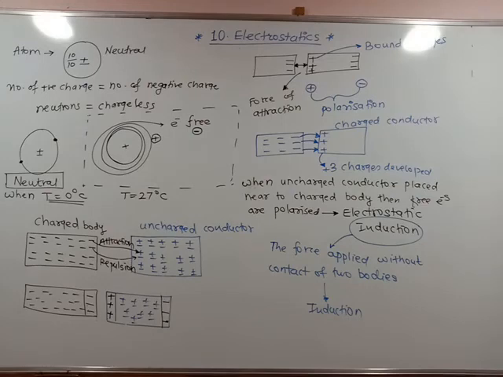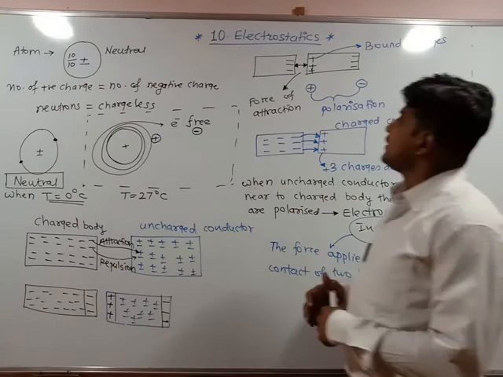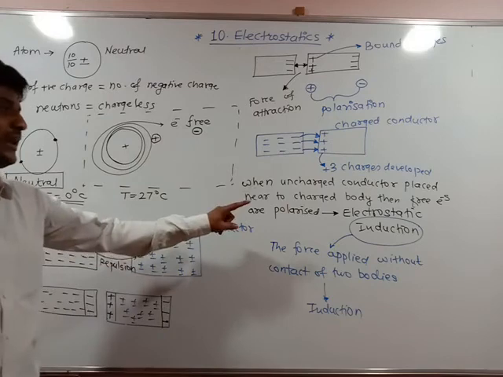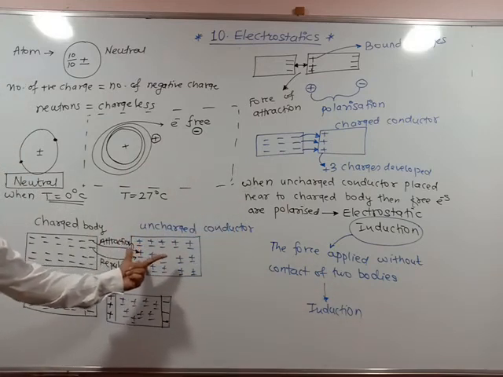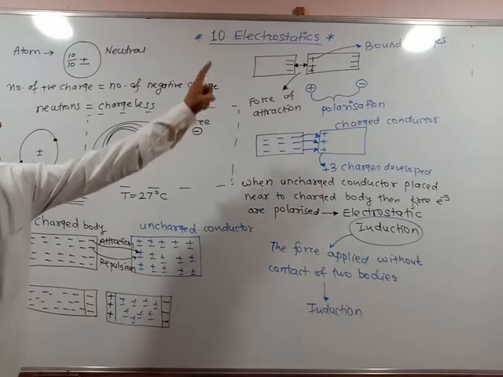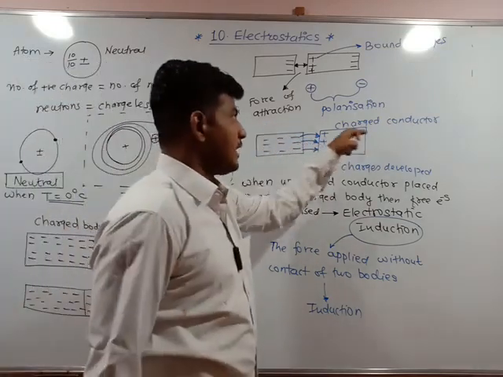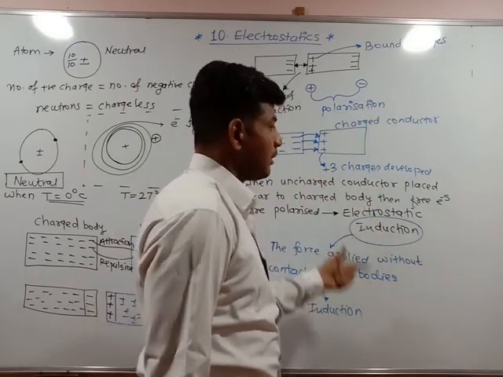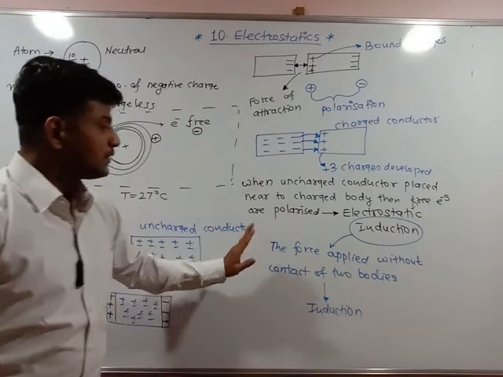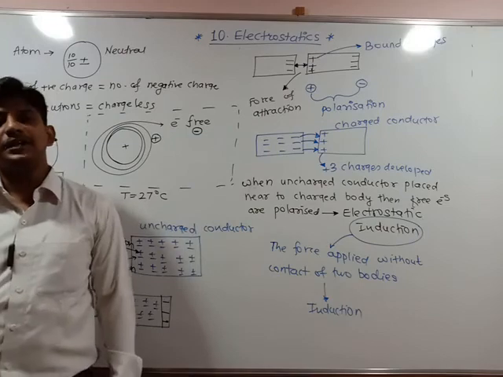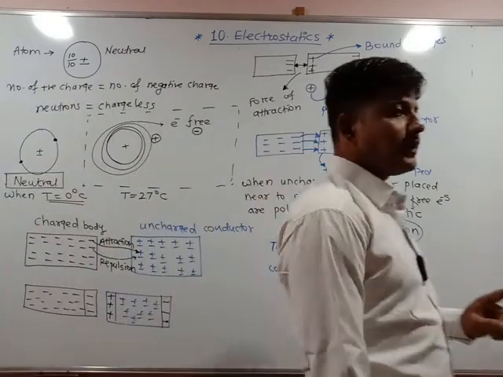Okay. So this is the basic concept of electrostatic induction. Try to understand it. What is electrostatic induction? An uncharged conductor is placed near the charged body. Then free electrons are polarized. That produces charging on the conductor, meaning the conductor becomes a charged conductor. This phenomenon is called electrostatic induction. But what is meant by induction? The force applied without contact of two bodies. That process is called induction.